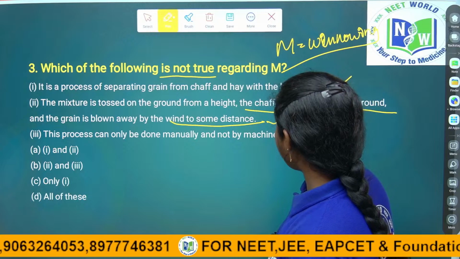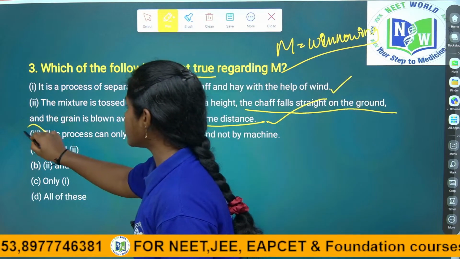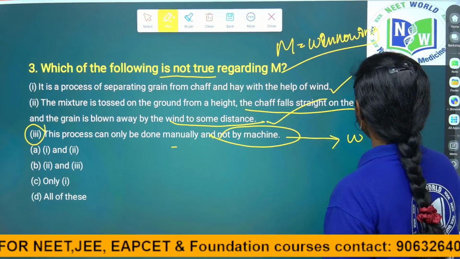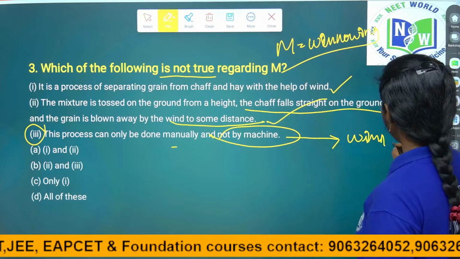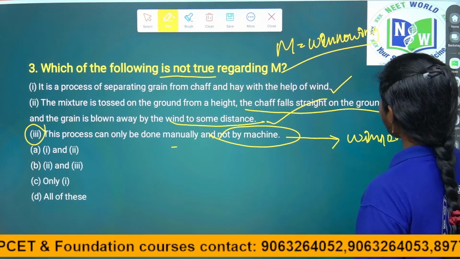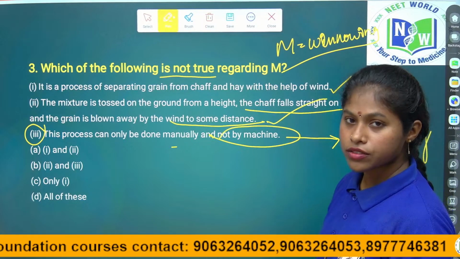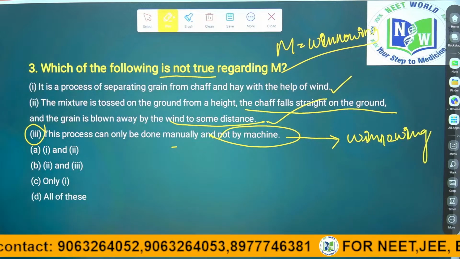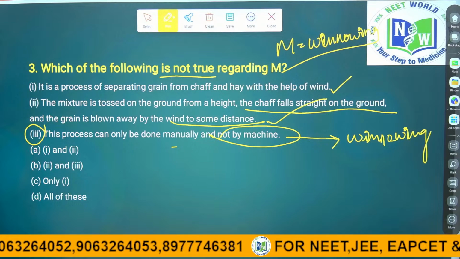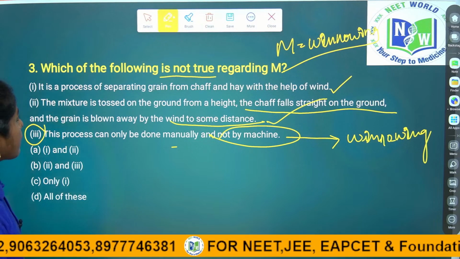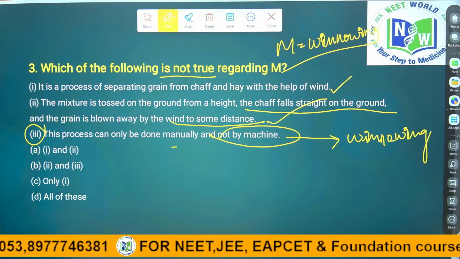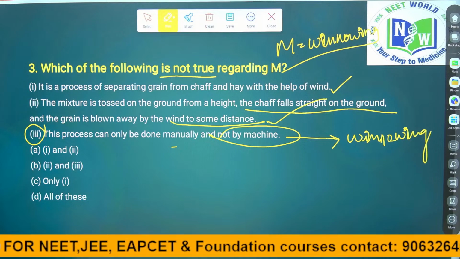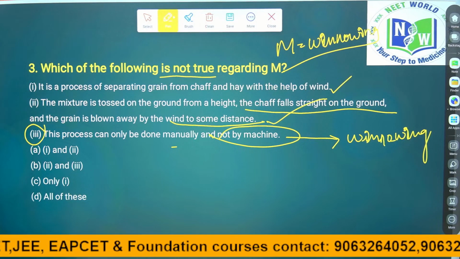The process can be done manually, not by the machine. This is the wrong answer, right children? The process can be done manually and also by the machine called the winnowing machine, right? The winnowing machine is also removing the chaff and hay and husk from the grains. So, 3 is the answer. Which of the following is not true regarding M? Not true they are asking, right? This process is only done manually, not by machine. So, 3 is the answer.